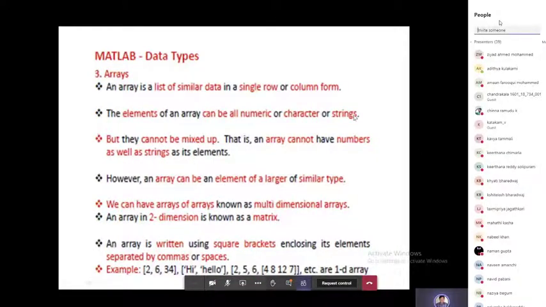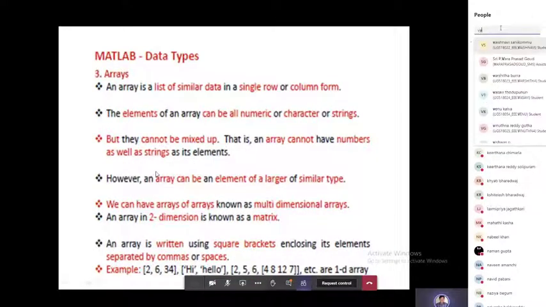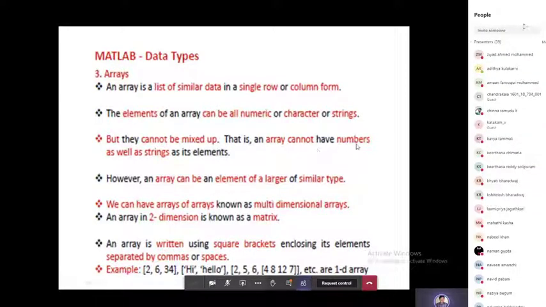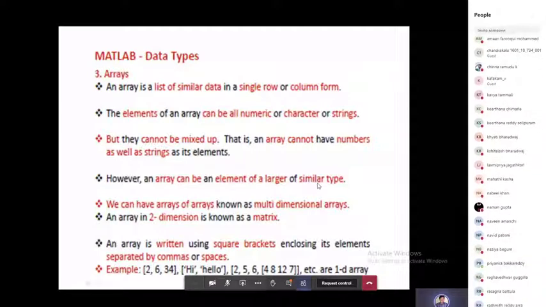Please be careful here when you are dealing with arrays. They cannot be mixed up. This is a very important point. That is, an array cannot have numbers as well as strings as its elements. However, an array can have elements of a similar type. Similar types you can allow in arrays.